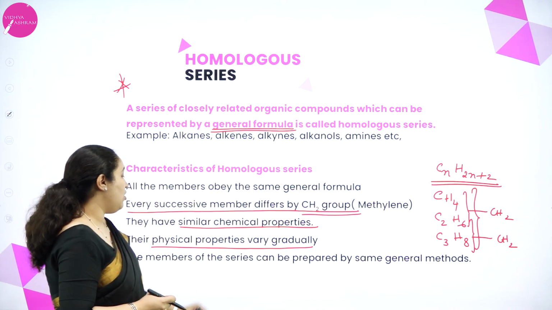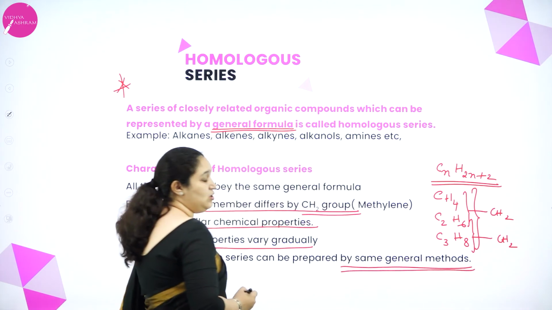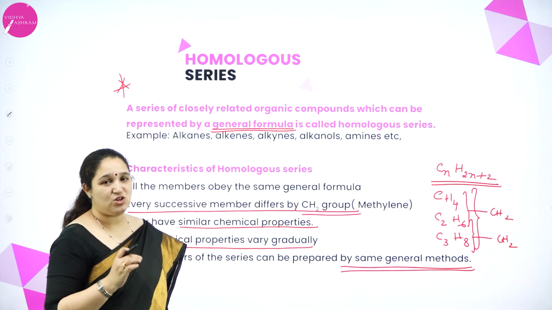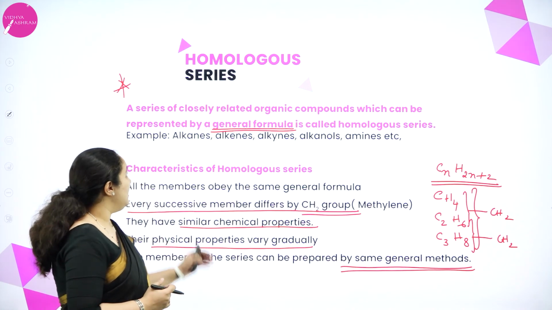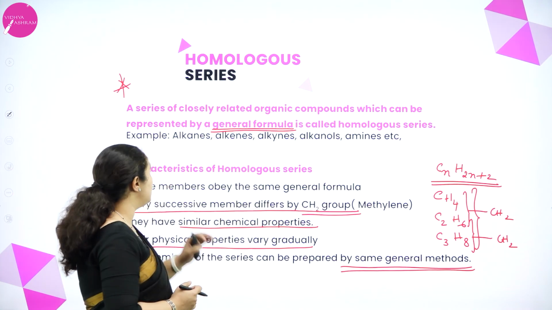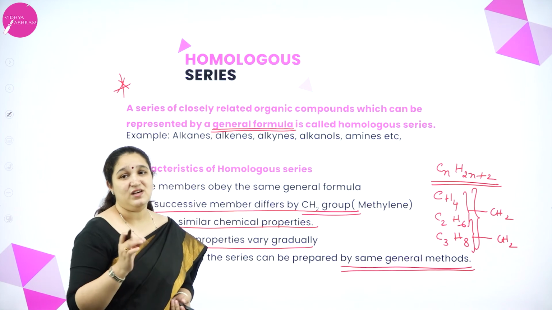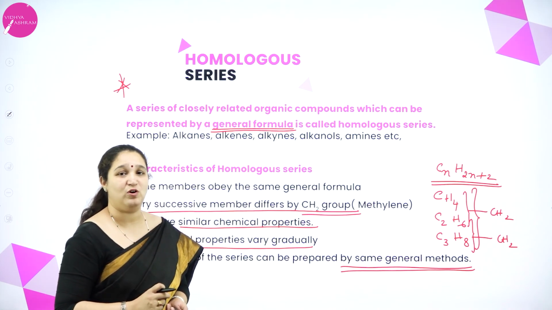Then these members of the series can be prepared by the same general method. So, these are the characteristics of homologous series. So, what do you mean by homologous series? It is closely related organic compounds which can be represented by the general formula. The definition is really very important for you all to learn.